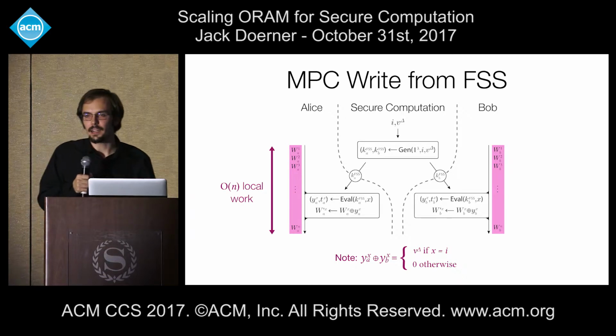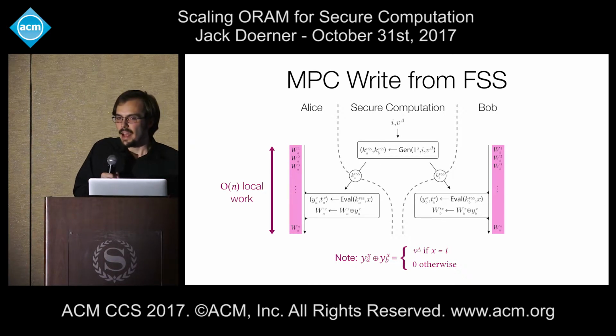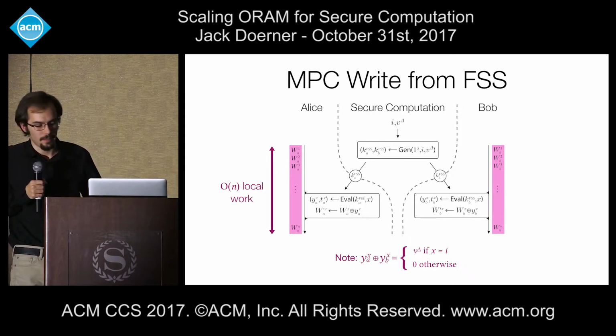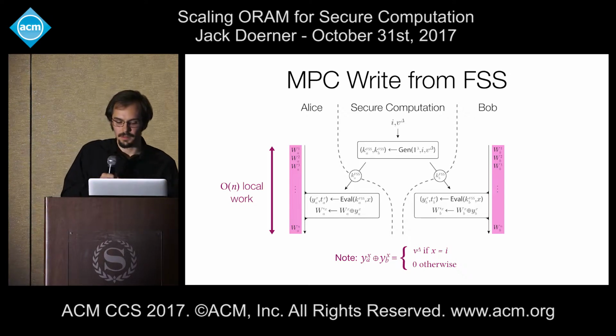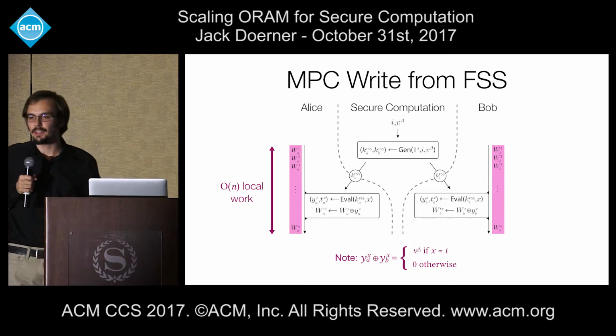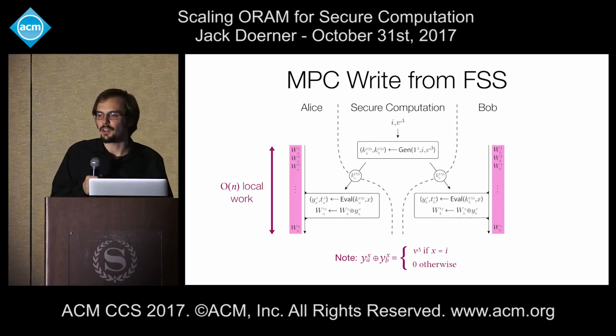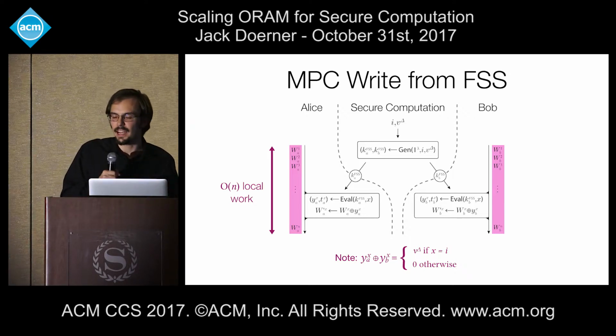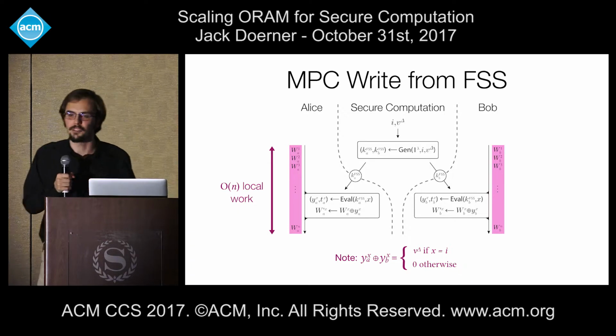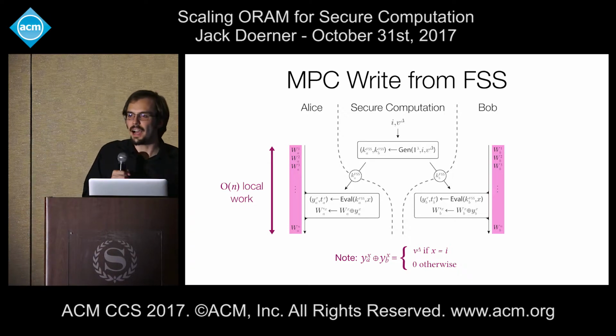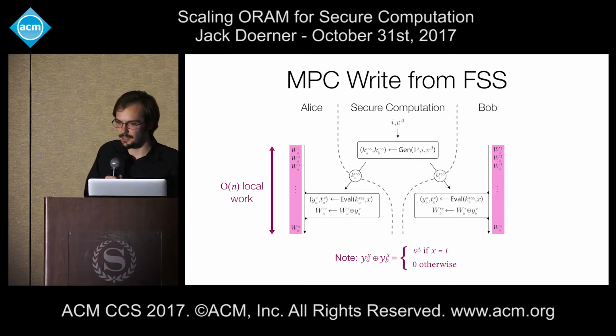Alice and Bob then iterate over the memory element by element, XORing those shares into the shares of the memory that they already have. The reason this works is because at every location other than location I, Alice and Bob will have shares of 0, so effectively they'll only be re-randomizing their existing XOR shares, not changing the value they correspond to. On the other hand, at location I, they'll effectively be XORing in v delta, updating that element to the one they wish to write.